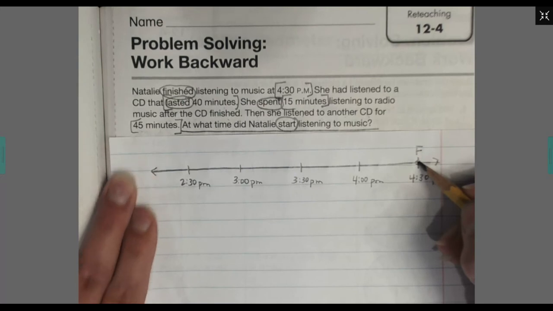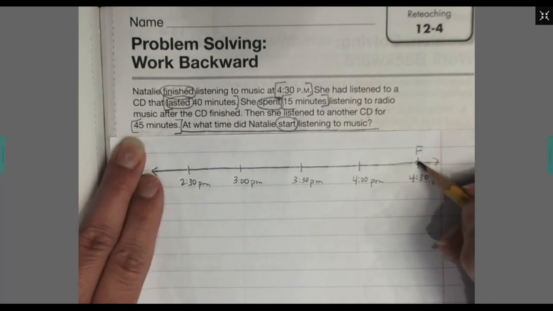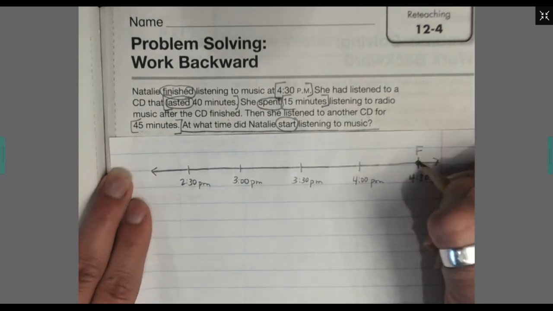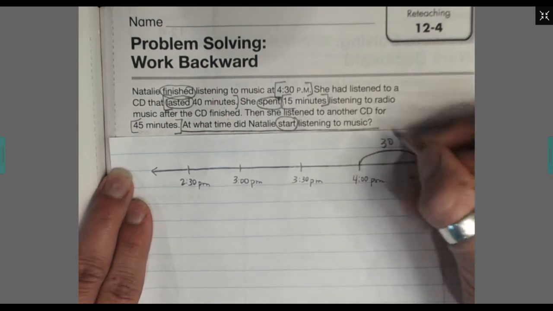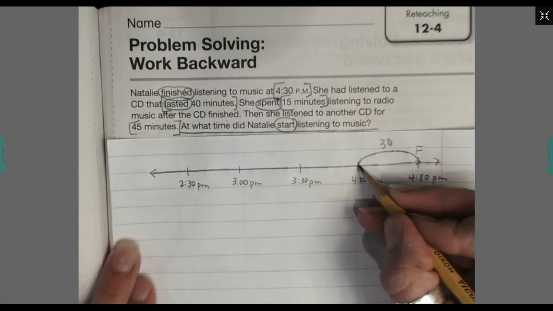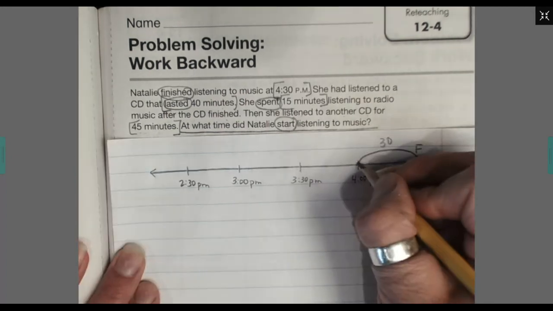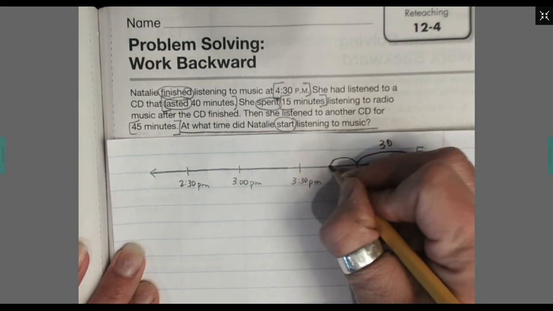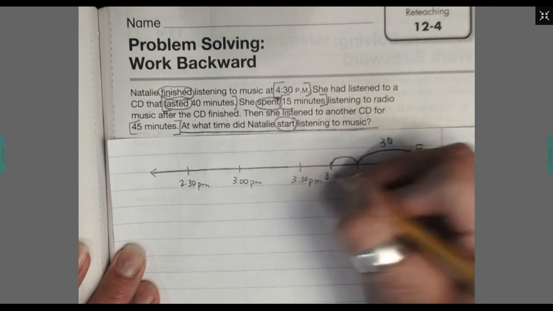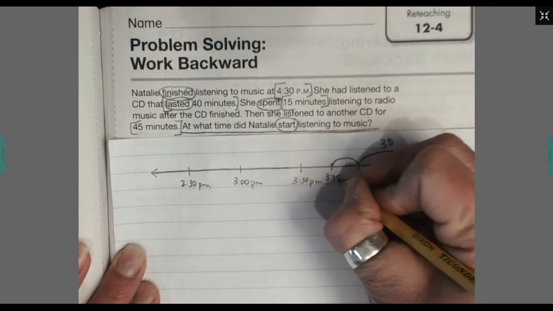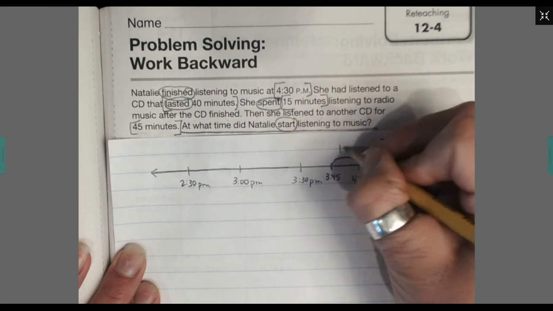If I go half an hour, I'm now at 4 o'clock. How many more minutes do I need to go for 45? I just need to go 15 more. And that's right in the middle here. So I'm back to 3:45 now. So that's 15 minutes. So we've taken care of that. I put a little check next to it so I don't get confused.